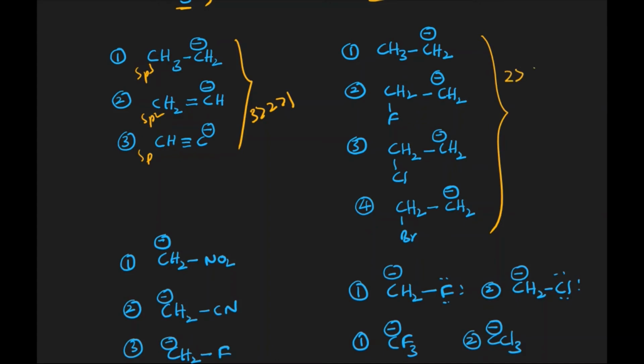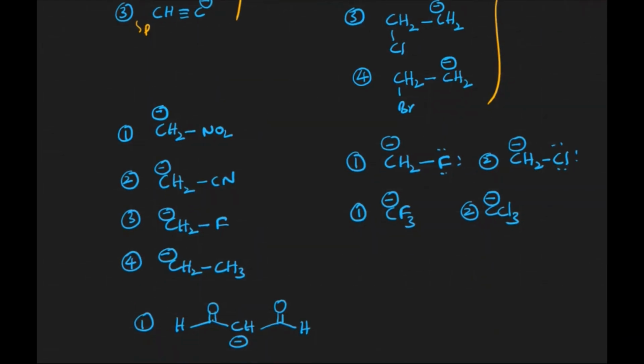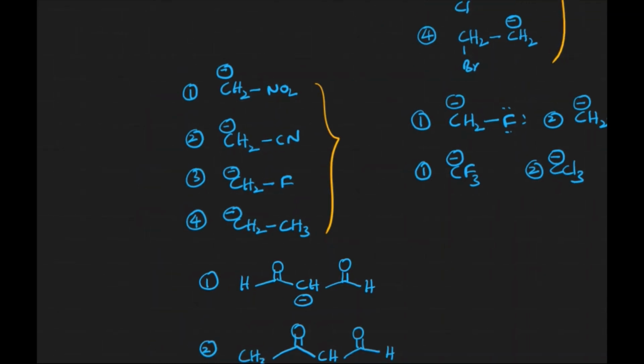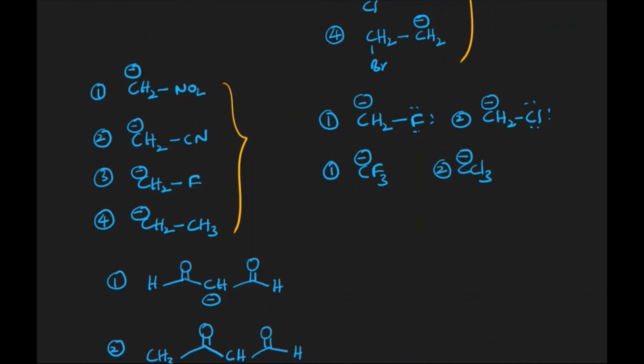2 is greater than 3 is greater than 4 is greater than 1. And then the same thing here, we have to find the minus I order. The one with the more minus I group is going to be the most stable one over here. NO2 is greater than CN and fluorine, and the least one is going to be the fourth one. That's what the stability order is going to be: 1, 2, 3 and 4.